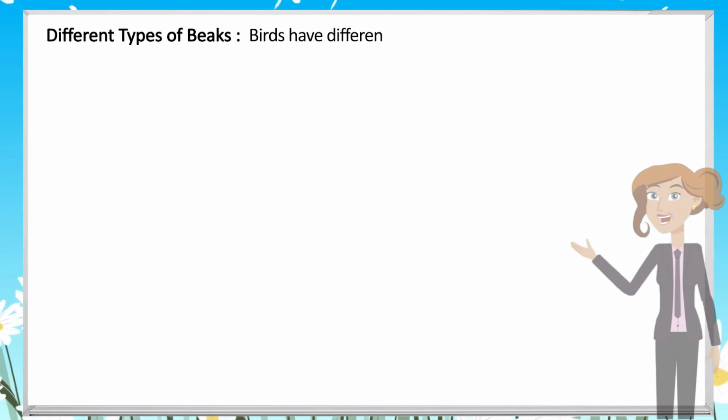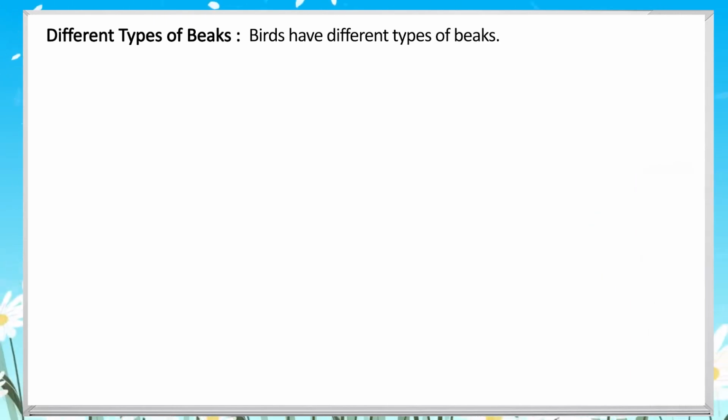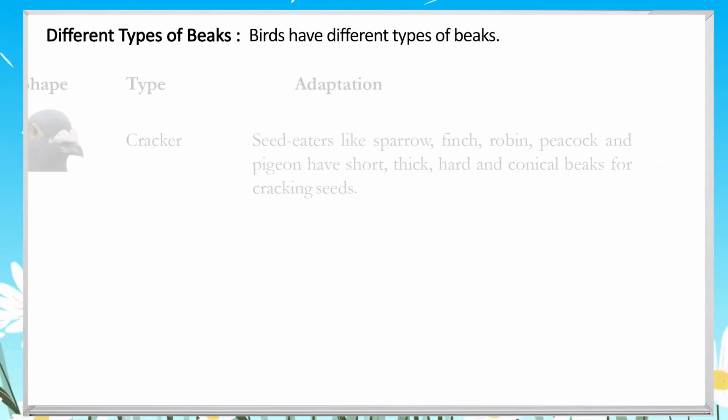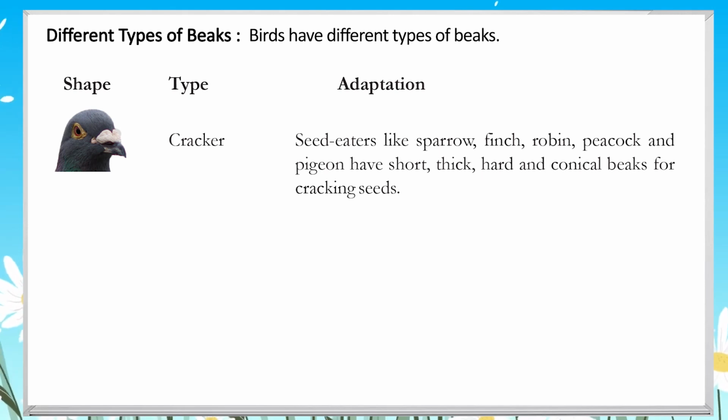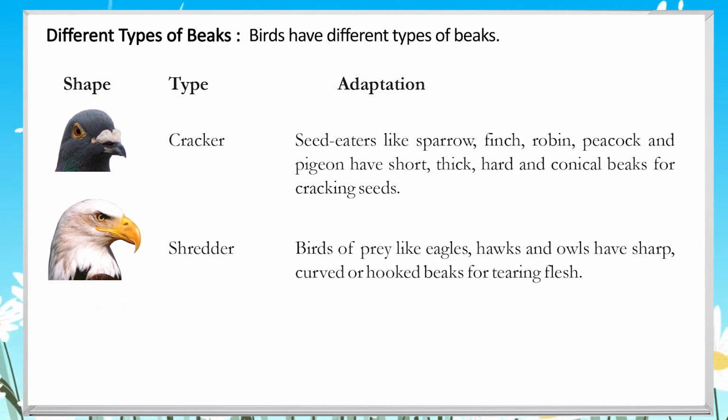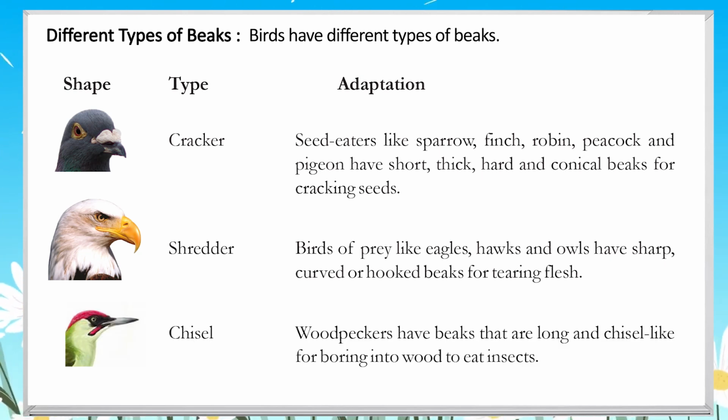Different types of beaks. Birds have different types of beaks. Cracker, seed-eaters like sparrow, finch, robin, peacock and pigeon have short, thick, hard and conical beaks for cracking seeds. Shredder, birds of prey like eagles, hawks and owls have sharp, curved or hooked beaks for tearing flesh. Chisel, woodpeckers have beaks that are long and chisel-like for boring into wood to eat insects.